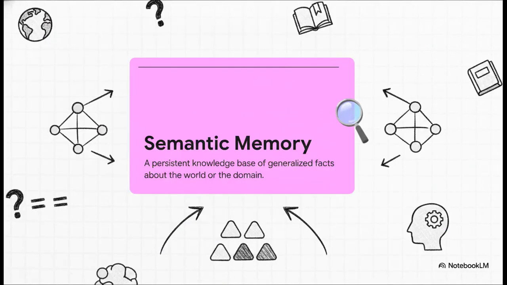Then there's semantic memory. So if episodic memory is I went to Paris last year, semantic memory is just knowing the fundamental fact that Paris is the capital of France. It doesn't track what happened, it tracks what is fundamentally true. It's a persistent knowledge base, usually built on heavy-duty vector databases or knowledge graphs, making sure the agent operates on a rock-solid foundation of facts.